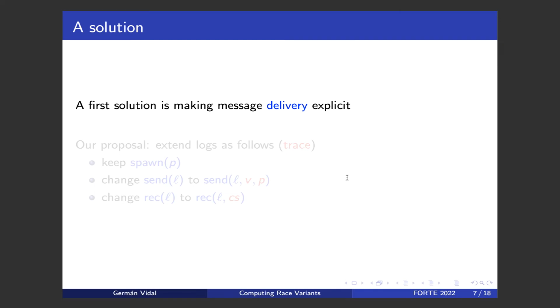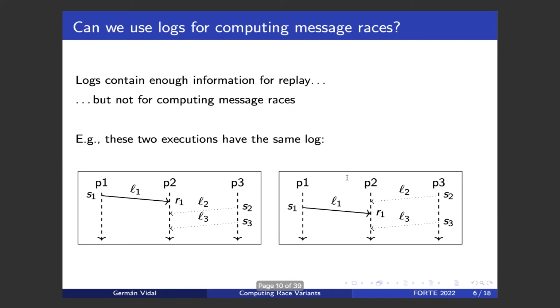Well, a first solution consists in making message delivery explicit. That is, rather than just two actions associated to message sending and receiving, we can have three actions: message sending, message delivery, and message receive, or message consumption, because delivery and consumption might be different, so the order in which messages are delivered and the order in which messages are consumed might be different.